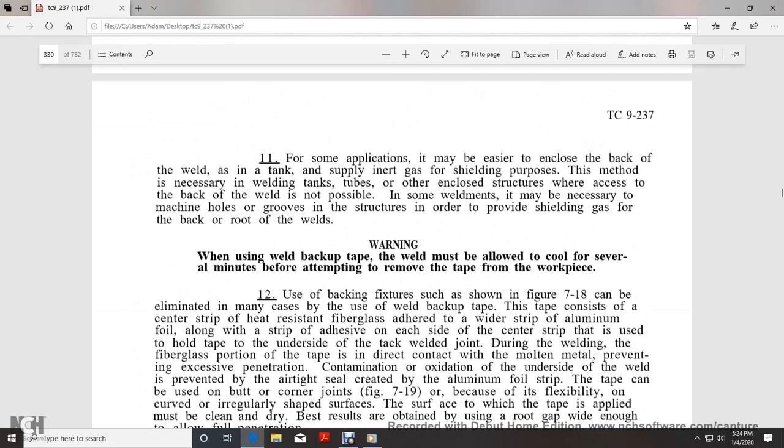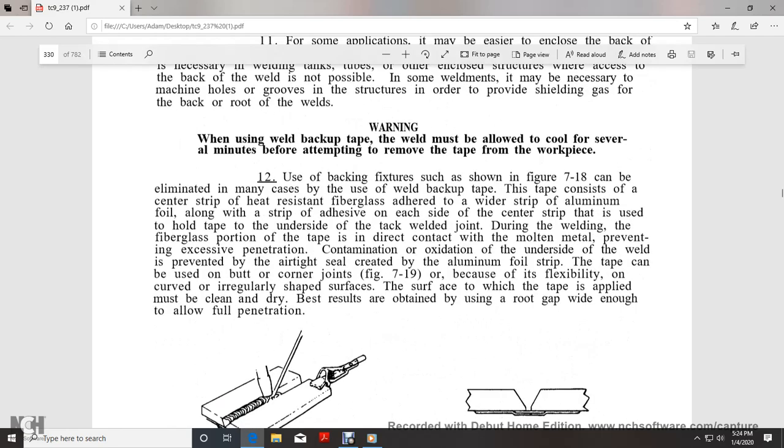For some applications, it may be easier to enclose the back of the weld with a tank of inert gas. This shielding may be necessary for welding tanks, tubes, and other enclosed structures where access to the back of the weld is not possible. Other weld fixtures may be necessary, with manholes, grooves, and structures, in order to provide shielding gas for the back of the root of the weld.